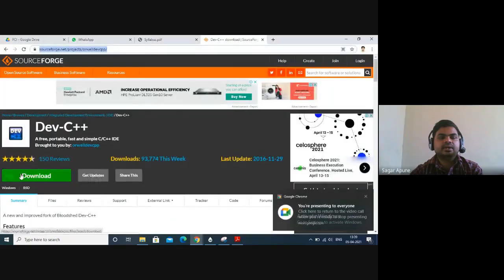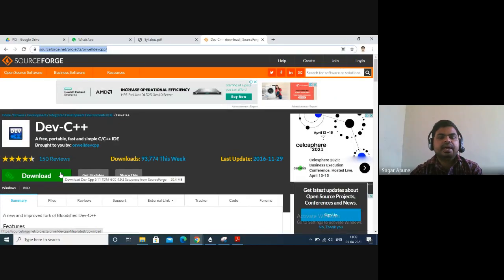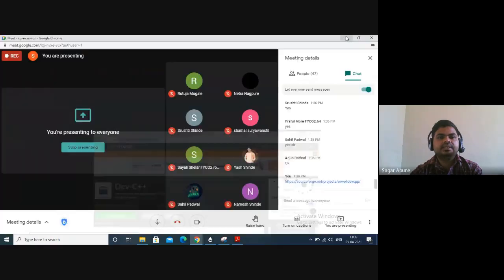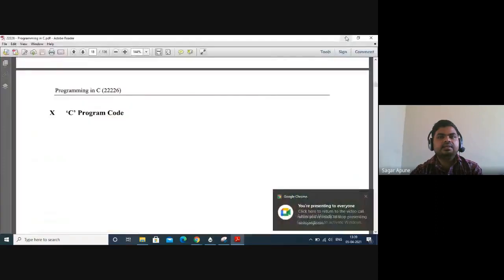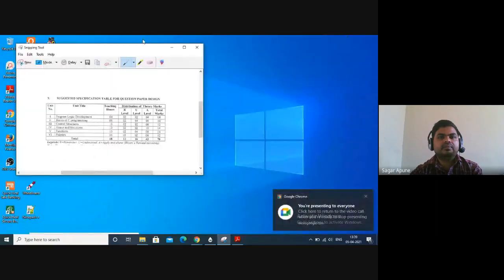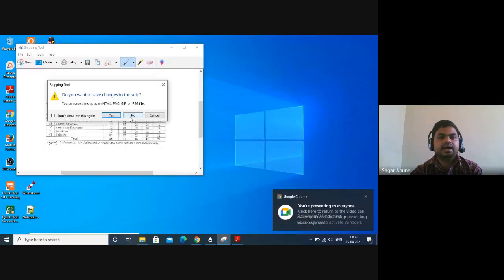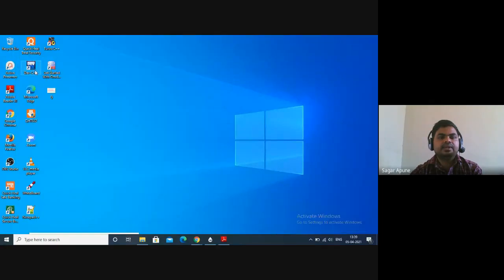Just click on the download button. After the file is downloaded, double click on it, next, next, next, and finish. Your Dev C++ compiler will be installed on your machine. Here I have installed Dev C++, and after installation this logo or icon is created on the desktop.